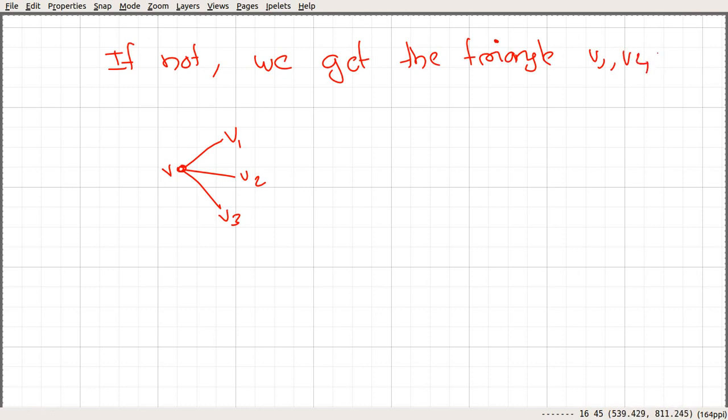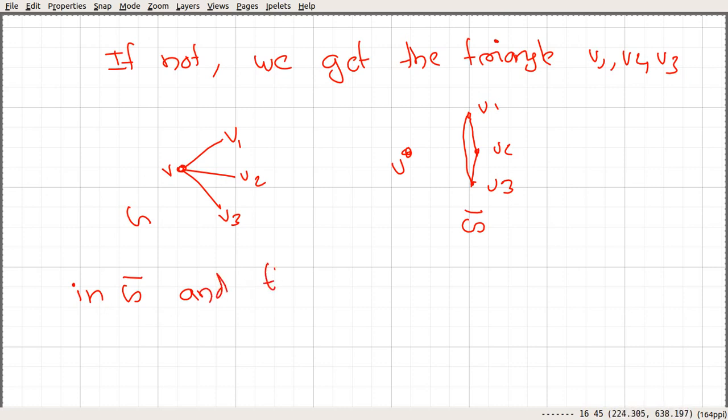Since there is no edge between v1 and v2, v1 and v3, and v2 and v3, in G bar we will have this triangle v1, v2, v3, and that corresponds to those 3 people who do not know each other.